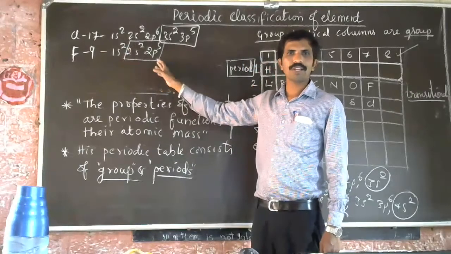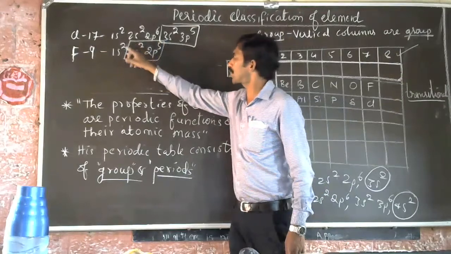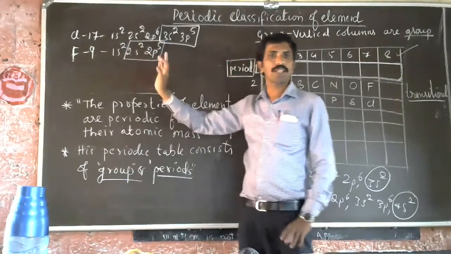So valence electron means the electrons which are present in the outermost shell. Outermost shell, not subshell. You are taking a subshell.